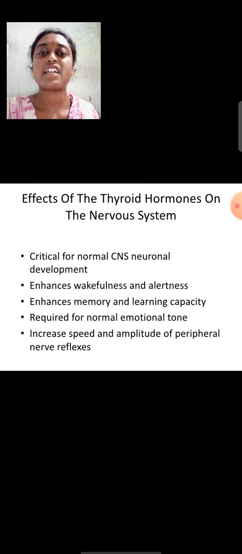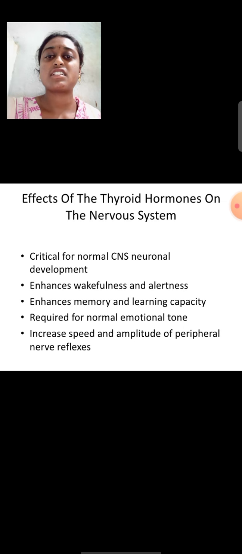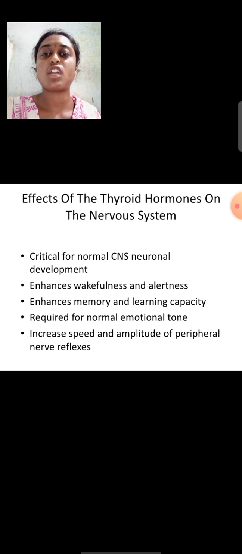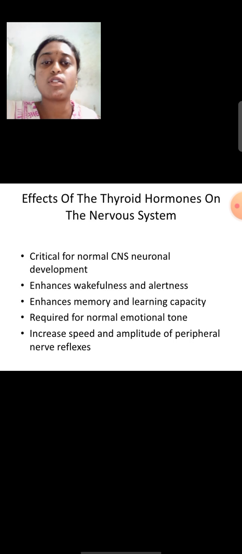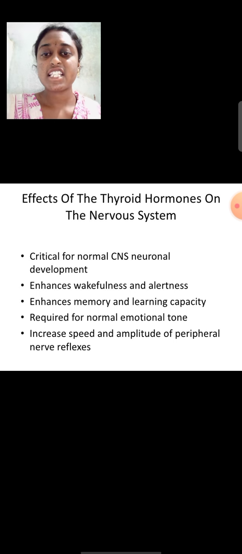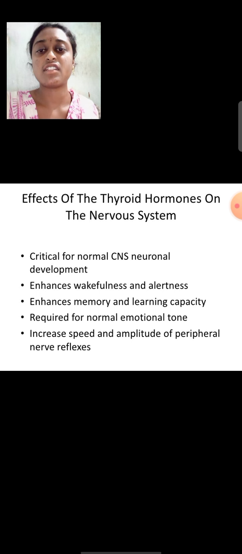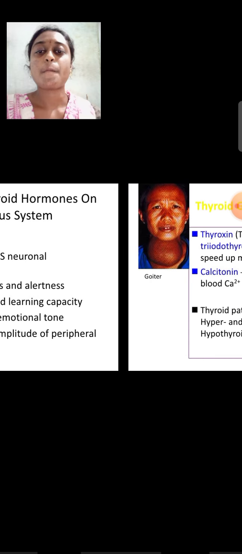And next, the nervous system. How it affects the nervous system: it is critical for normal central nervous system neuronal development. It enhances wakefulness and alertness, enhances memory and learning capacity, and is required for normal emotional tone. It also increases the speed and amplitude of peripheral nervous system reflexes. This is the central nervous system.